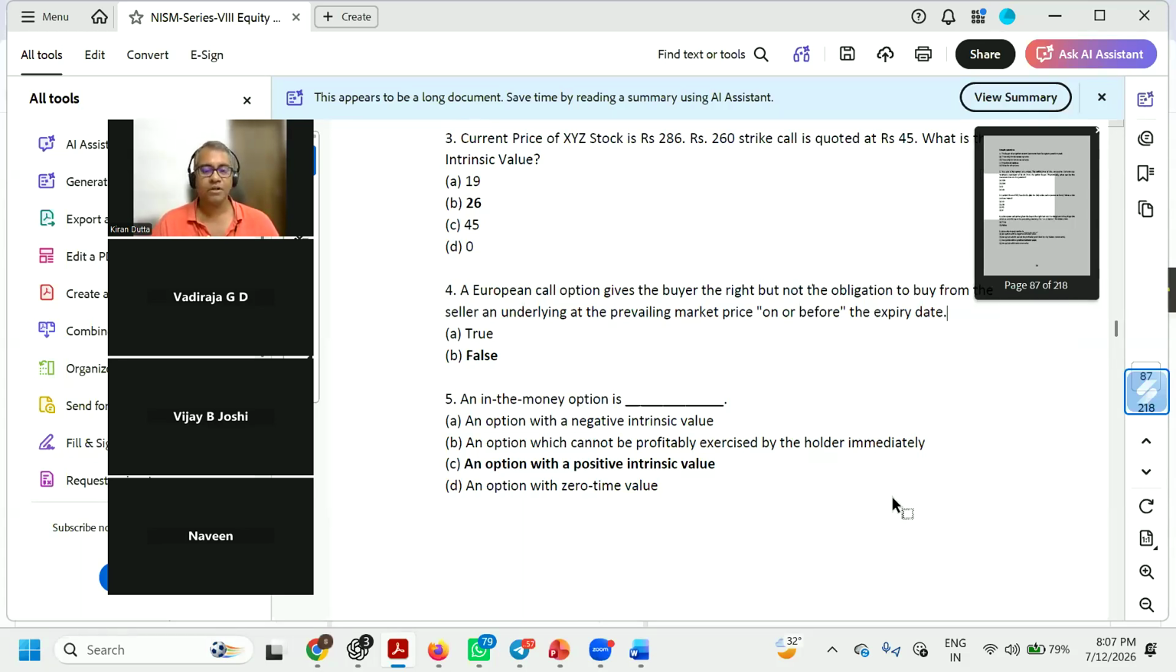So, the in the money option, we discussed, is very straightforward. What happens with the intrinsic value of an in the money option? It's positive. Positive. That's it. Bingo.